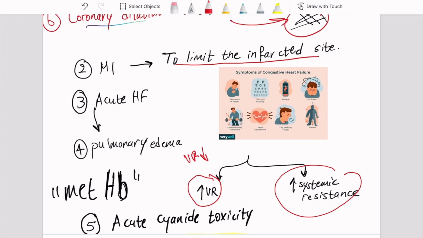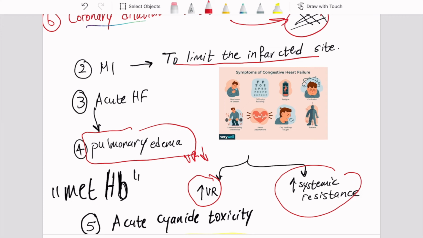Now, patients who have acute heart failure and the heart is not able to push the blood will also suffer from something we call pulmonary edema. So we will also use nitrates. This is also because of the decreased afterload and preload. Again, the heart will function in a better way, so the congested blood will move from the lung to the heart and then be pumped to the circulation.